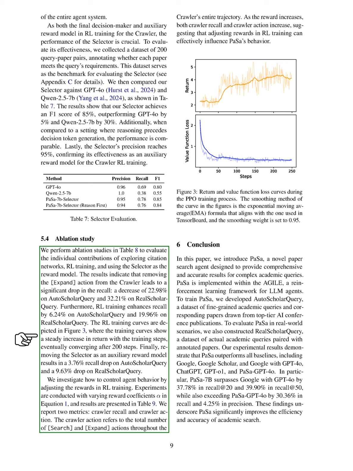The RL training curves illustrate a consistent increase in returns as training progresses, stabilizing after 200 steps. Moreover, excluding the selector as an auxiliary reward model leads to a recall decrease of 3.76% on AutoScholar query and 9.63% on RealScholar query. We also explore how to manage agent behavior by modifying the rewards in RL training. We perform experiments with different reward coefficients and present the results.